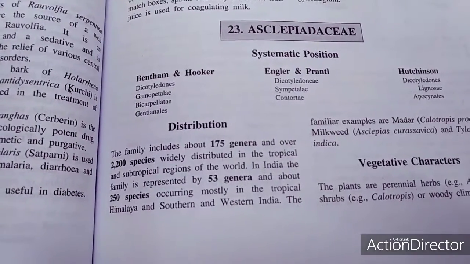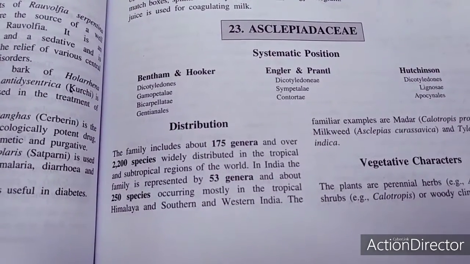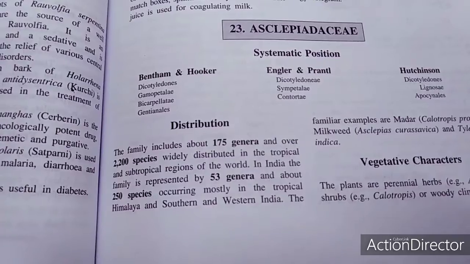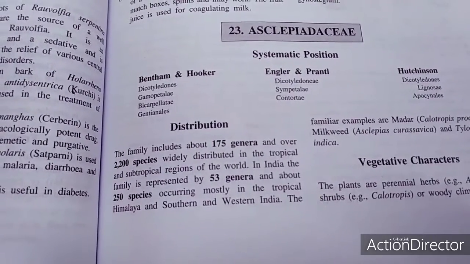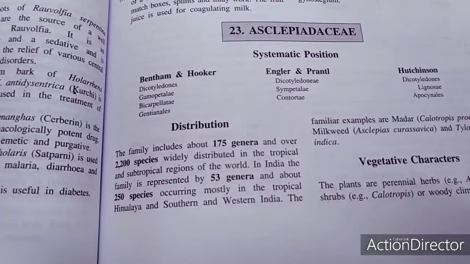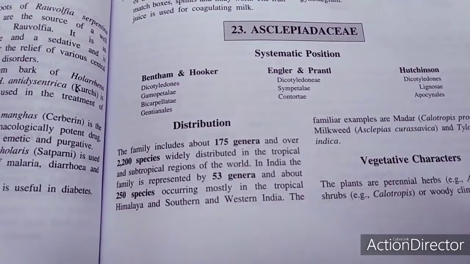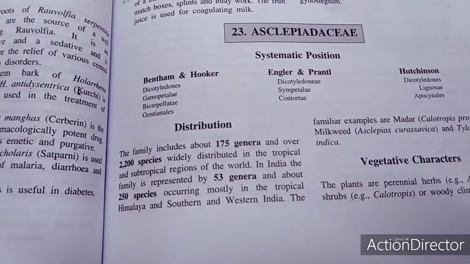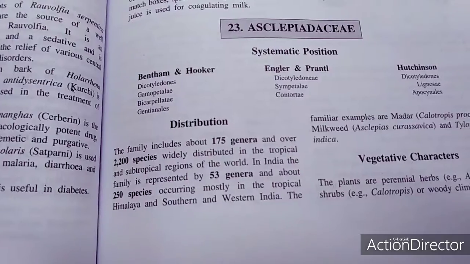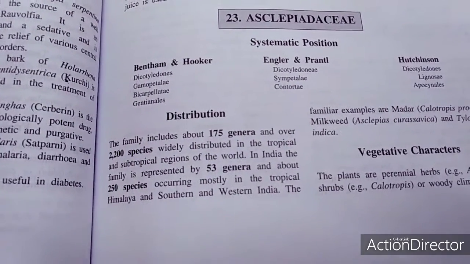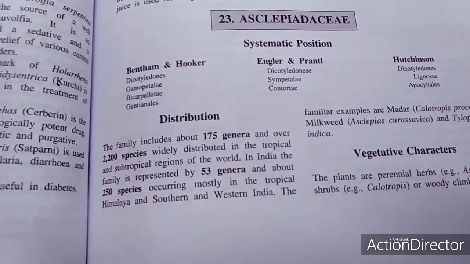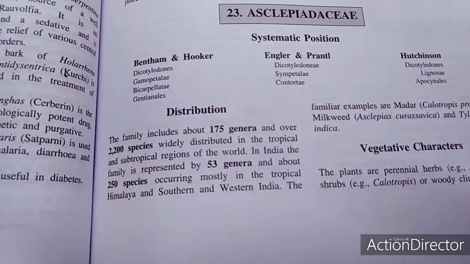granular or waxy masses in each cell at the angle of the stigma. Style is 2, connate, cohering above and dilated in the form of 5 angles. The stigma is head-like, on the underside of which are 5 receptive surfaces. Fruit is normally 2 follicles. So this family represents 2,200 species that have been recognized.